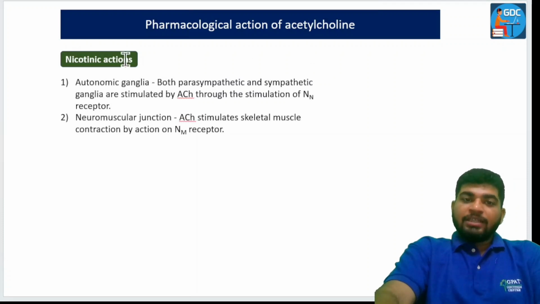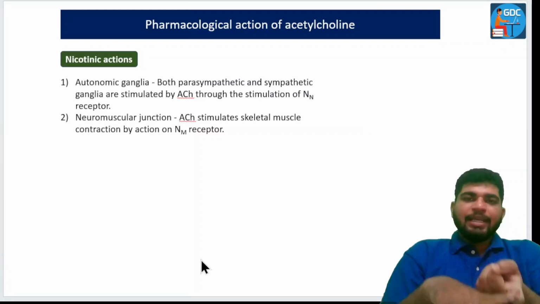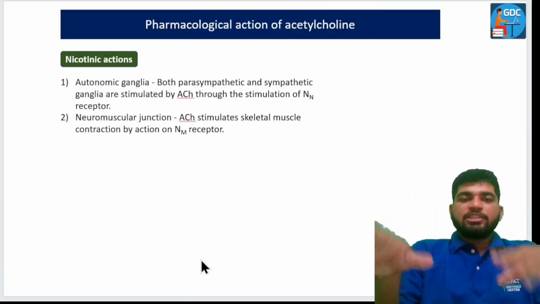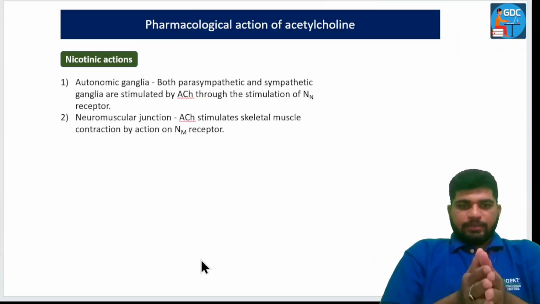Now let's move towards the pharmacological actions of acetylcholine on the nicotinic receptors; we are going to learn the nicotinic actions. In the autonomic ganglia, both sympathetic and parasympathetic ganglia are stimulated by acetylcholine through the stimulation of NN receptors.